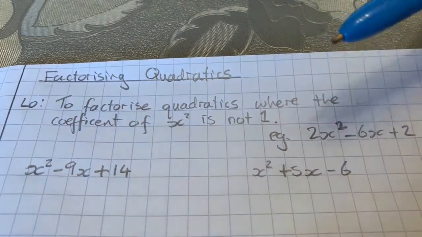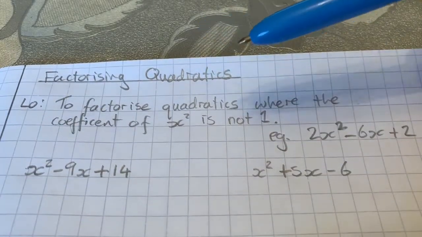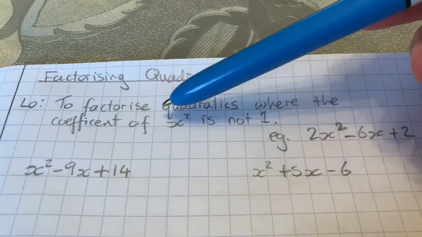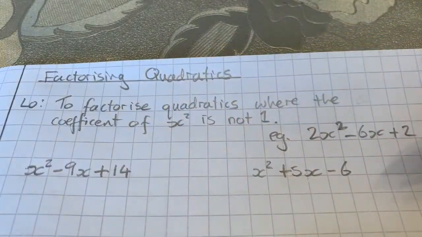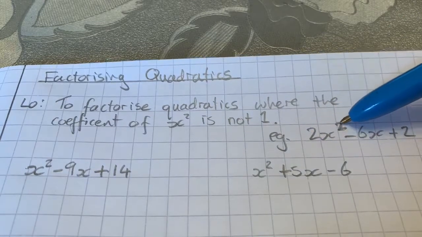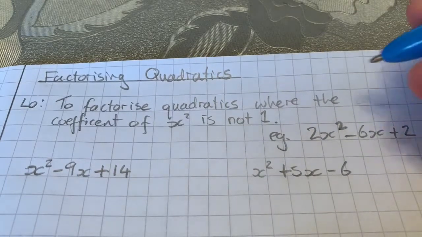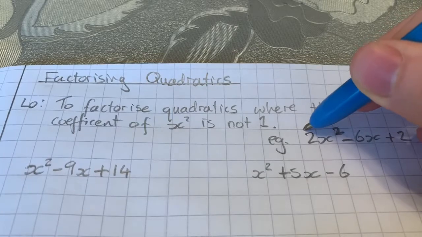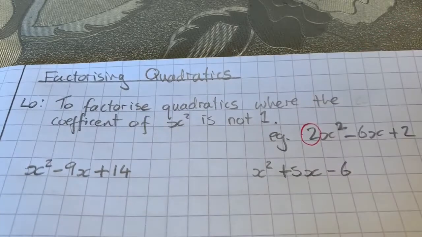This video is about factorising quadratics where the coefficient of x squared is not 1. So what I mean by that is, if it's something like 2x squared minus 6x plus 2, this coefficient at the front is not 1. It's 2, 3, 4, so it's more than 1 basically.